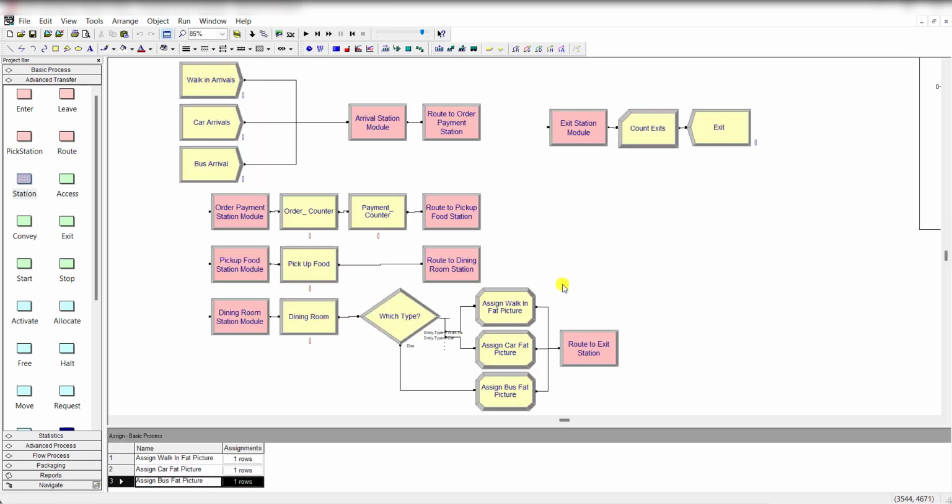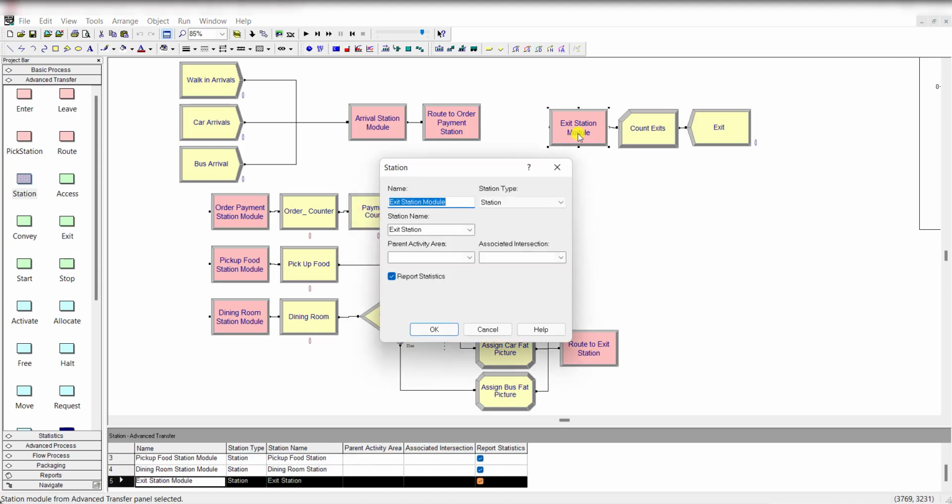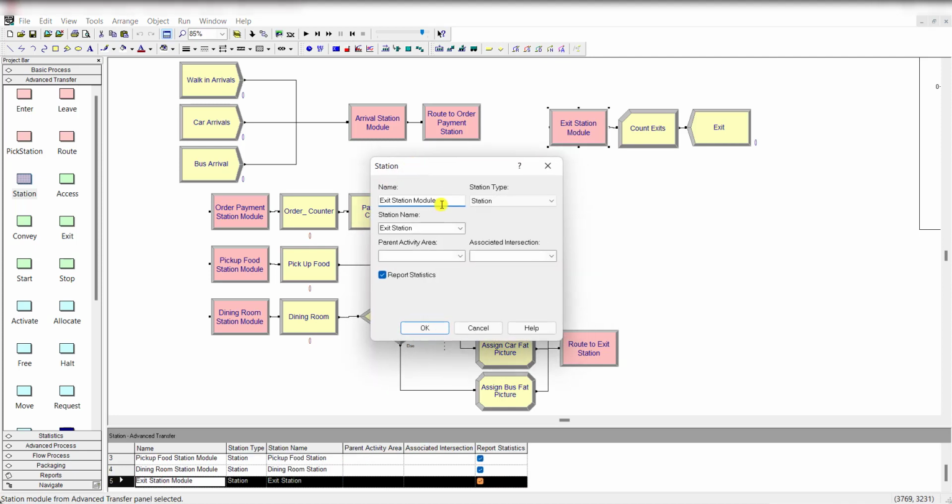Okay, so that's it. Now add another route module and rename it as the route to exit station, and the route time is 1.0 minutes, and the station name is exit station, and exit station is defined here. That is the station exit station module, and station name is exit station.